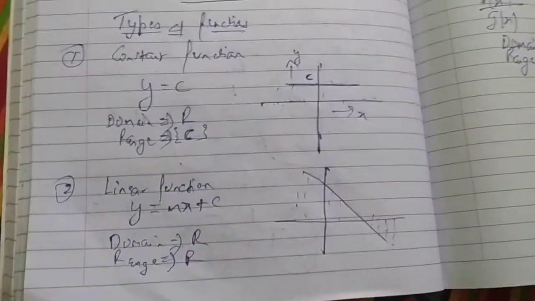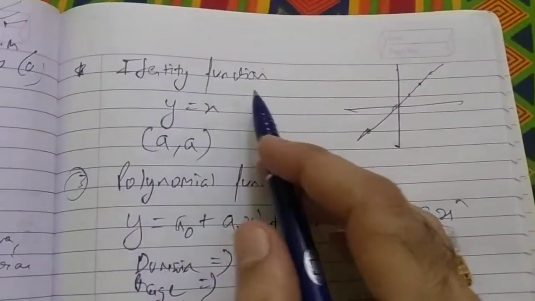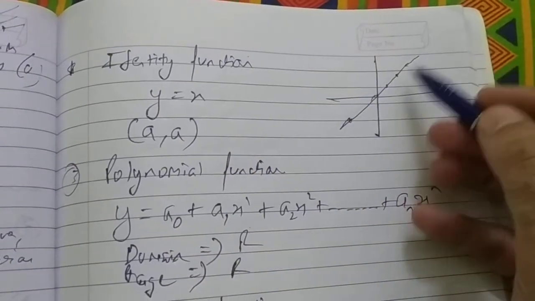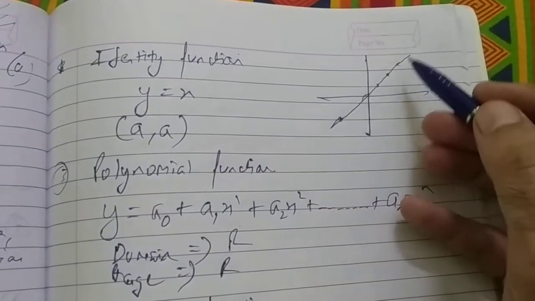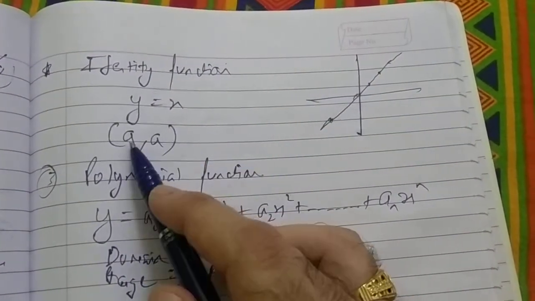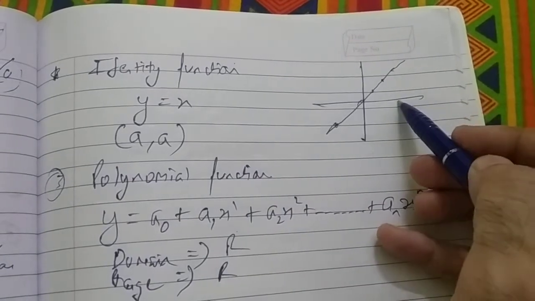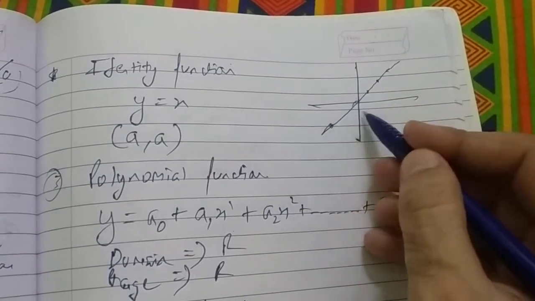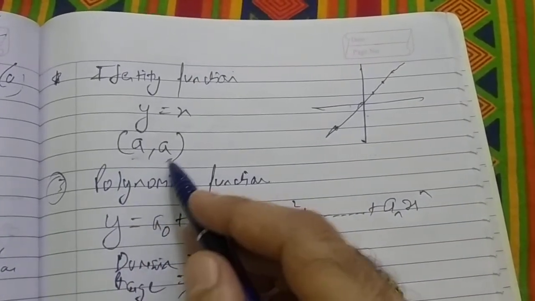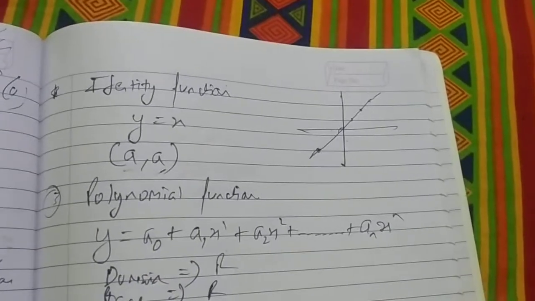Linear function. और linear function का ही एक और example है, that is called as identity function. So y is equal to x is called as identity function. So it is a straight line that passes through the origin, obviously. And why identity? Because all the elements will be in the form of (a, a). You put 1, you are getting 1. You put 2, you are getting 2. You put 3, you are getting 3. Put -1, you are getting -1. Right? So same value you are getting. That's why the word identity. So it's a linear function only. Domain and range both are R.